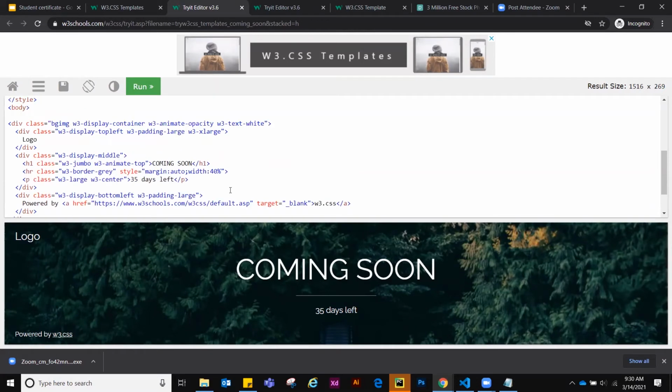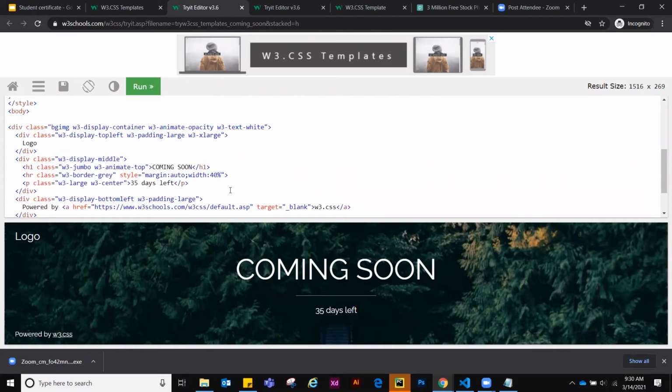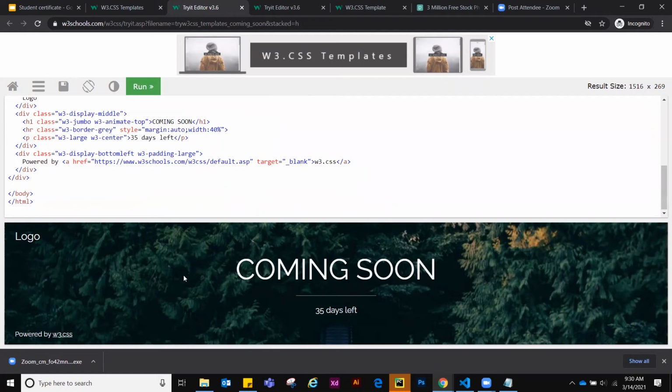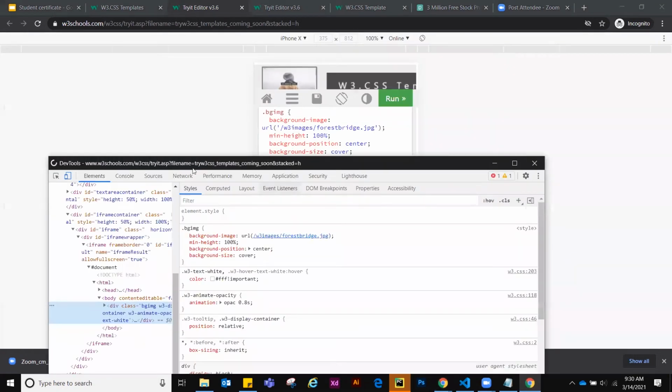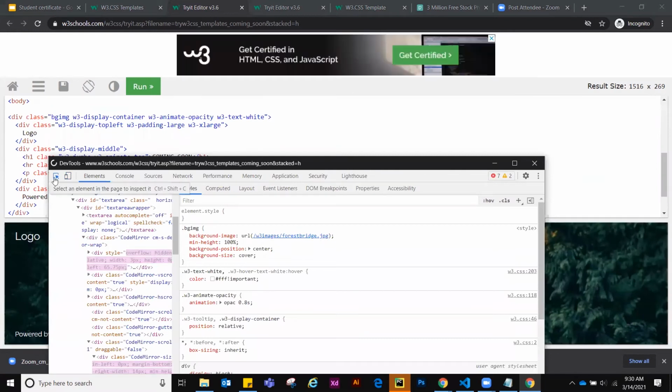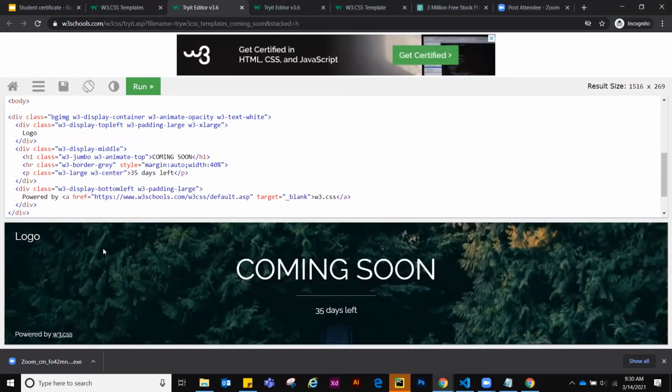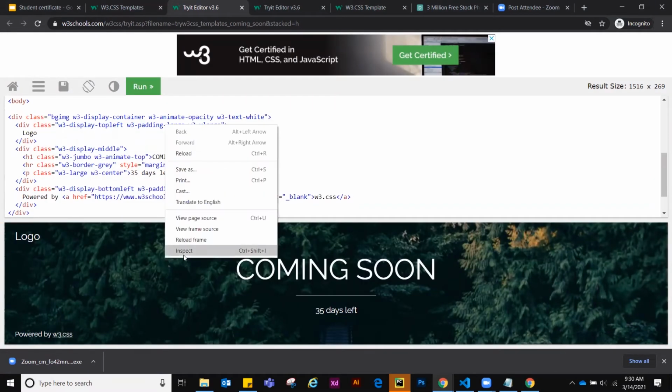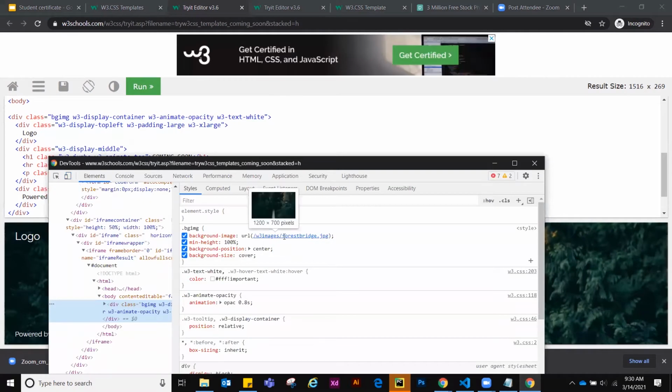For example, if we go over here, we will see there should be a class. You can right click, inspect. Click on this. See this?